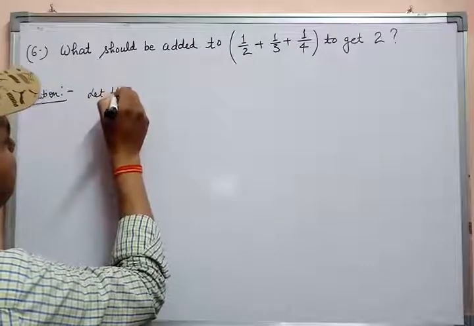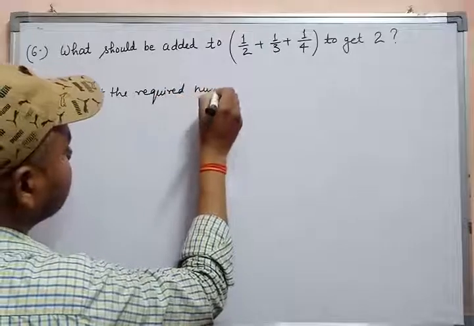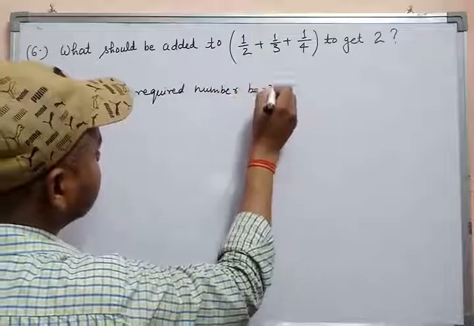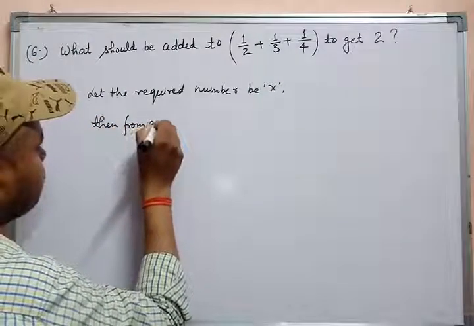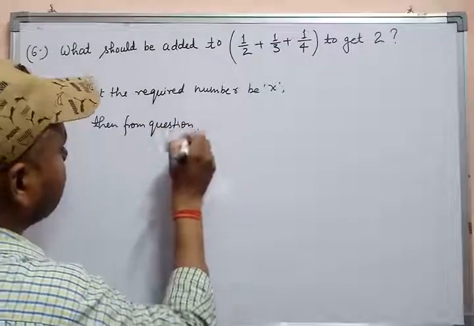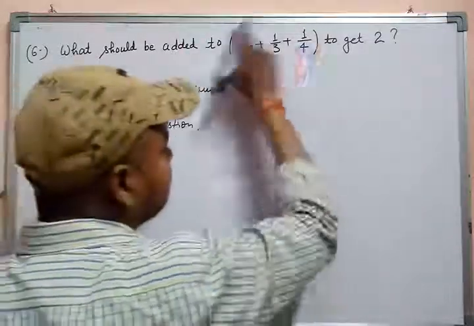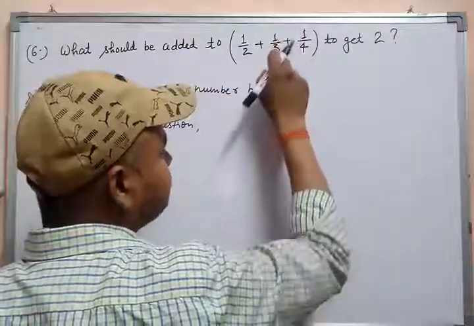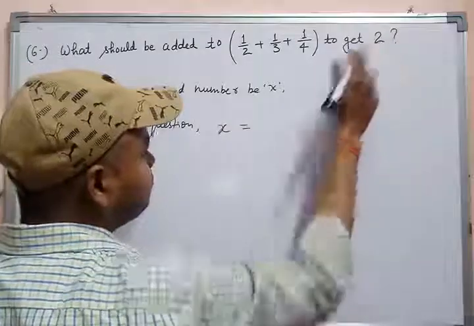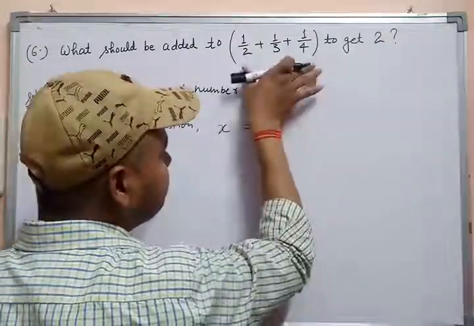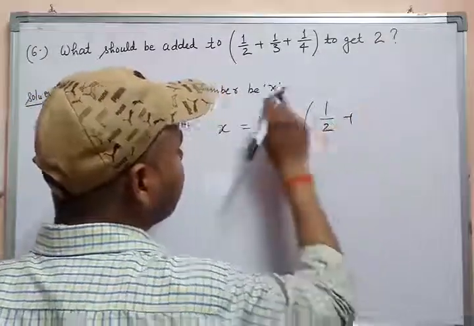Let the required number be x. Then from the question, you have to find the required number x, which when we add to these, we will get 2. It means you have to find x like this. You have to subtract all these fractions from 2 like this, then we will get the required number x.